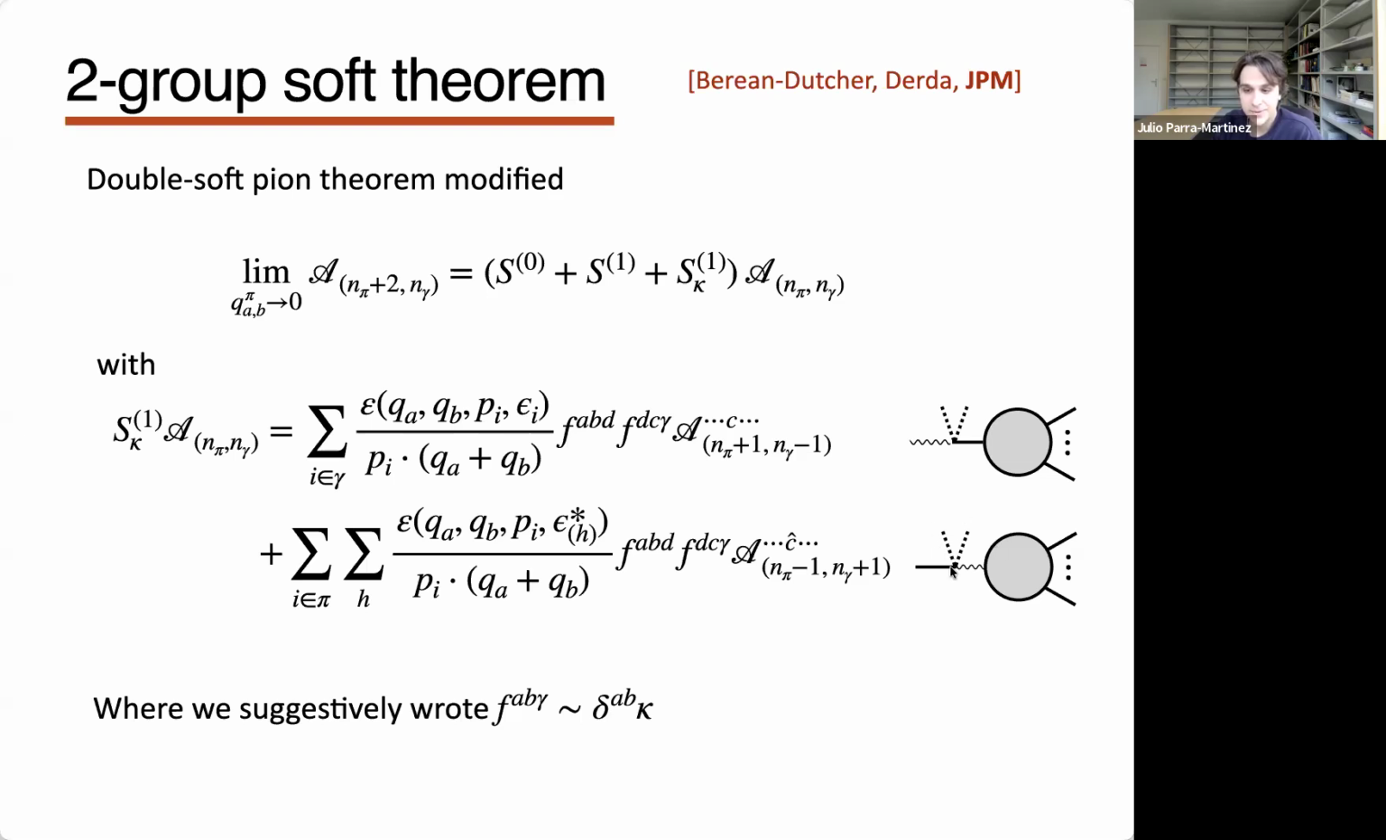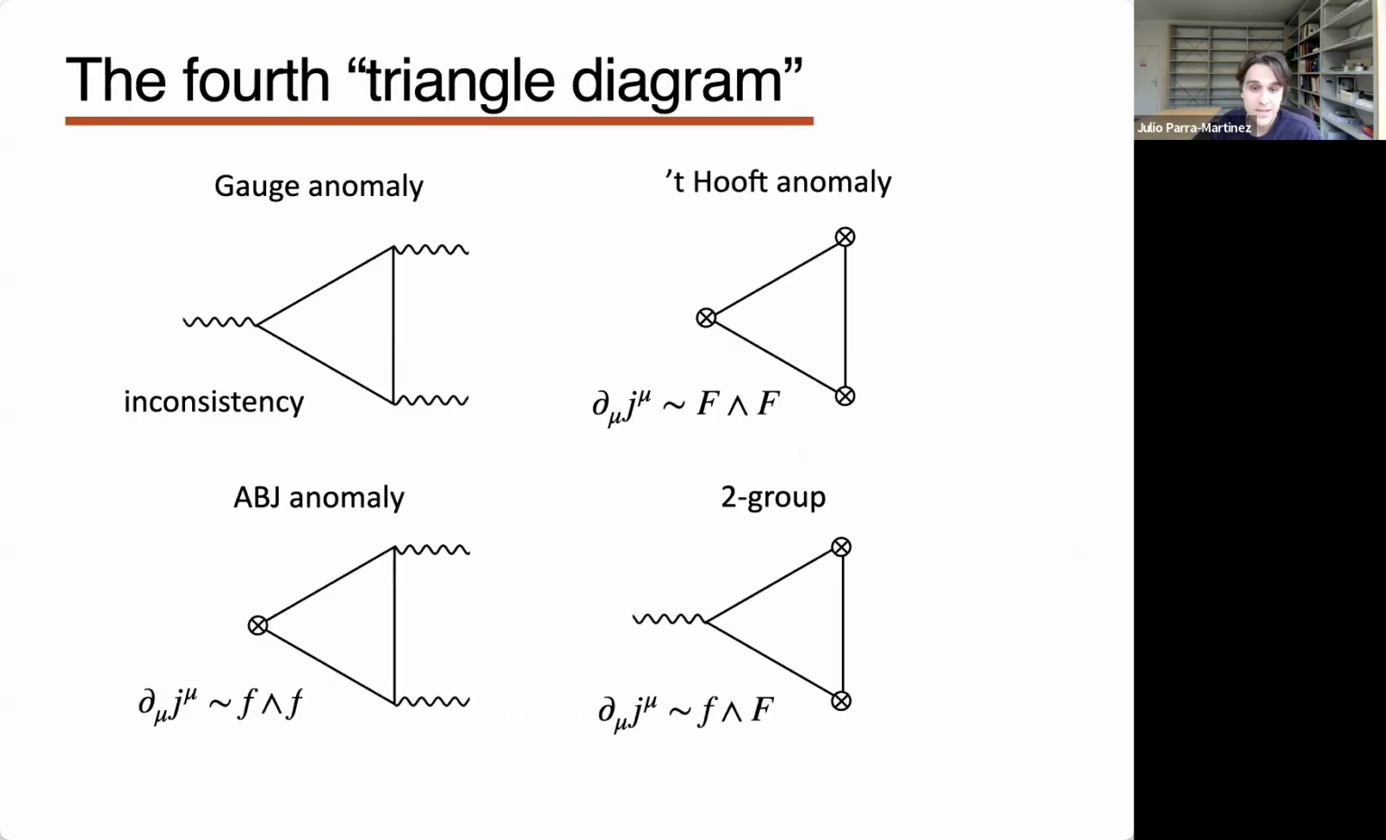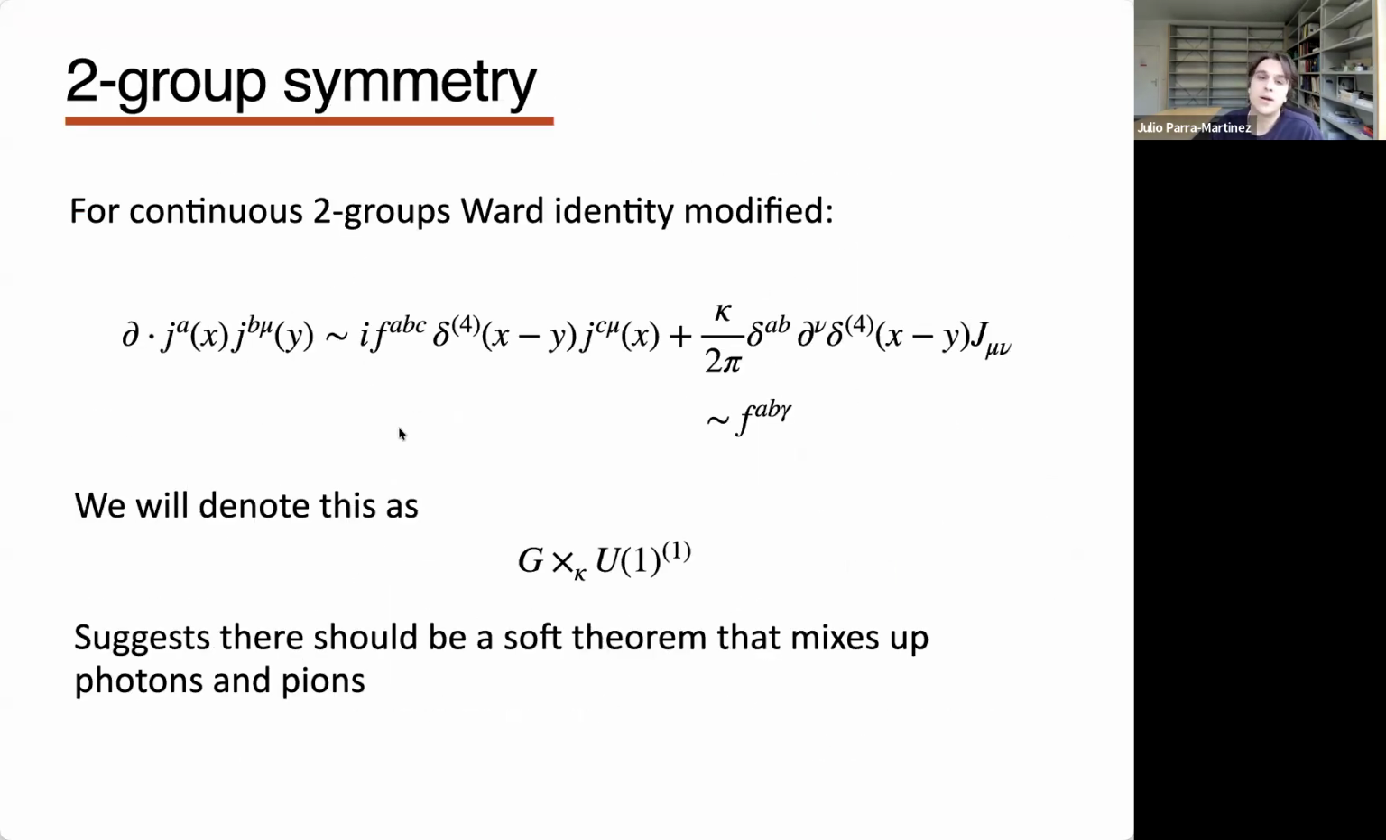If you take 2 soft pions, there's a term where you remove an extra soft pion. So compared to the original amplitude, this amplitude has 3 fewer pions, but it has 1 extra photon. This realizes the idea that there is a soft theorem that mixes the 2 types of Goldstones, and that it's associated to this spontaneously broken 2-group symmetry. And indeed, the derivation is just a derivation with current algebra, looking at the 2-point function of these currents and turning the crank. It's a very common derivation.